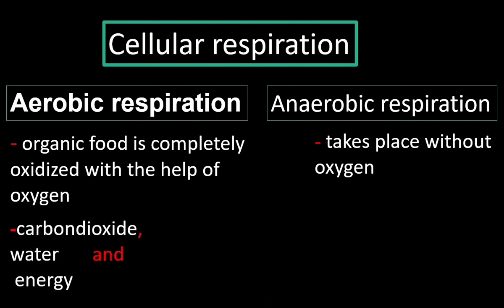Carbon dioxide, water, and energy are the products of aerobic respiration. Aerobic respiration involves the oxidation of food material. Generally, carbohydrates are oxidized. C6H12O6 is glucose.